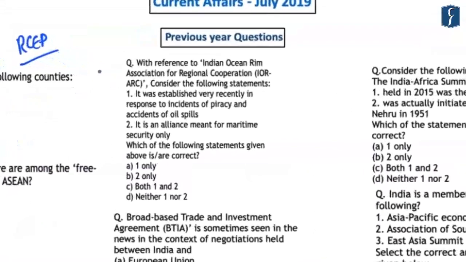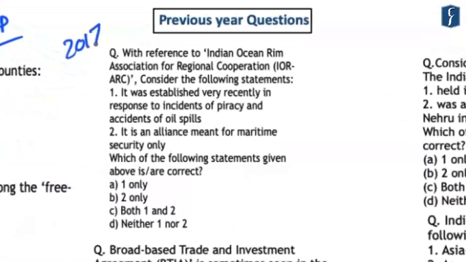Again, if you look at this question, it was asked in the year 2017 and it was related to the Indian Ocean Rim Association for Regional Cooperation. Now here the statements mentioned that it was established very recently in response to the incidents of piracy and accidents of oil spill. The second statement is that it is an alliance meant for maritime security only.